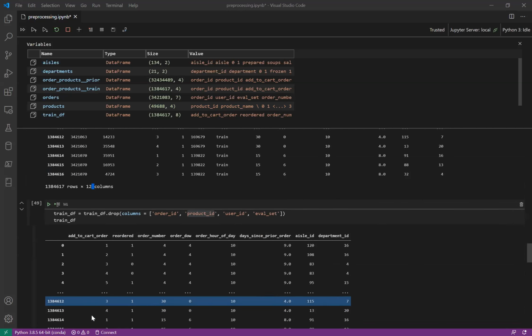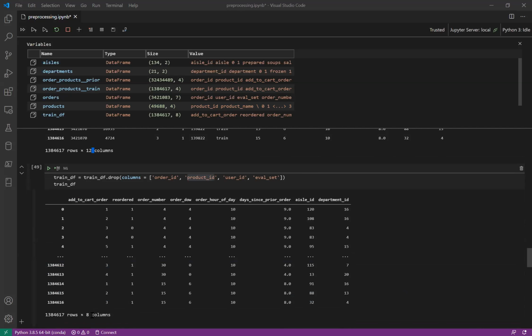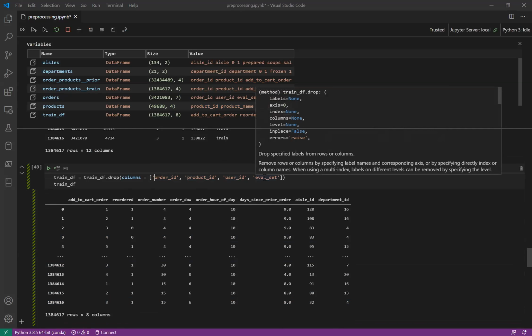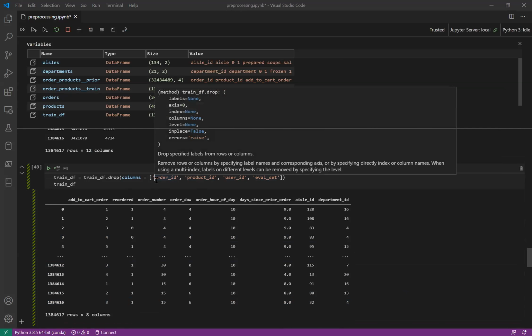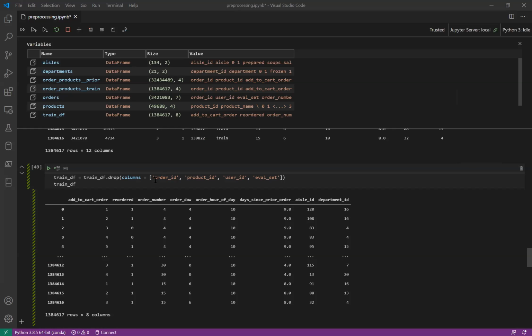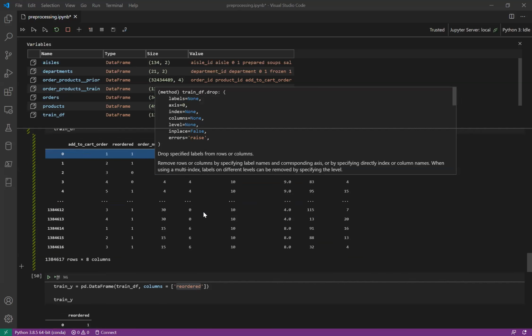Then we drop the features we don't want to use in our decision tree, which are the order ID, product ID, user ID, and evaluation set. These are too unique. For example, each line has a different order ID, and there are almost a million products.